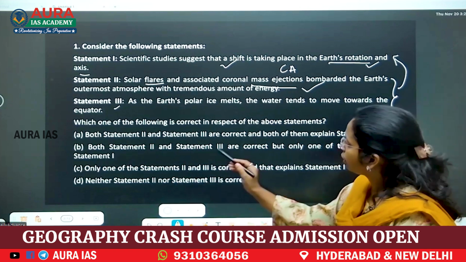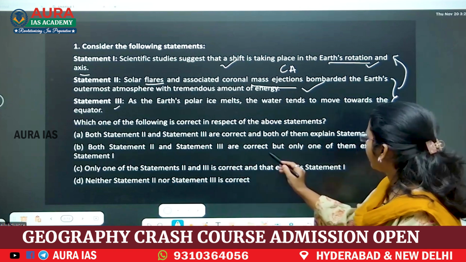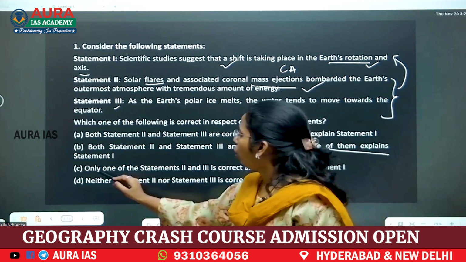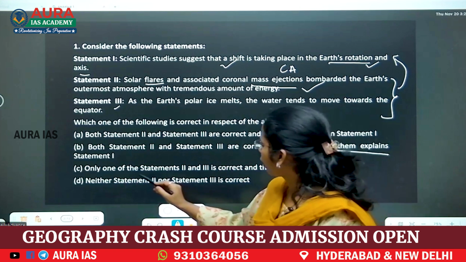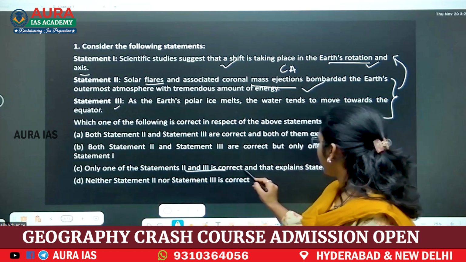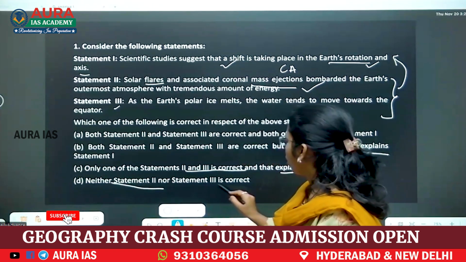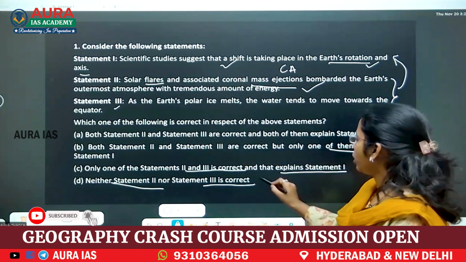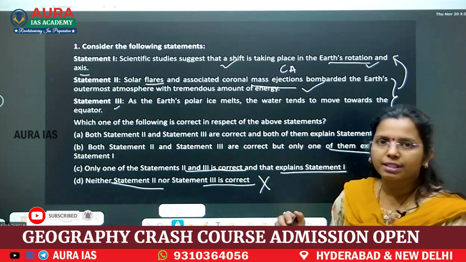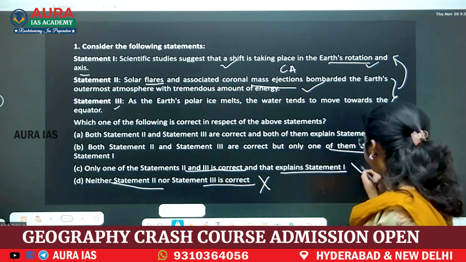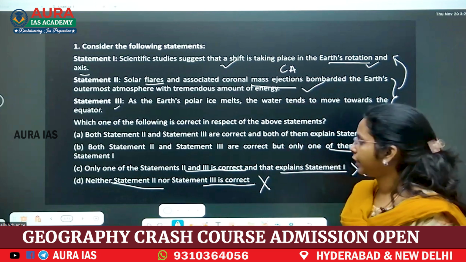Now, both statement 2 and statement 3 are correct, but only one of them explains statement 1. Only one of the statements 2 and 3 is correct and that explains statement 1. Neither statement 2 nor statement 3 is correct. Now this is wrong because all three statements are correct. Now, only one of the three. No, this is also wrong. All three statements are correct.